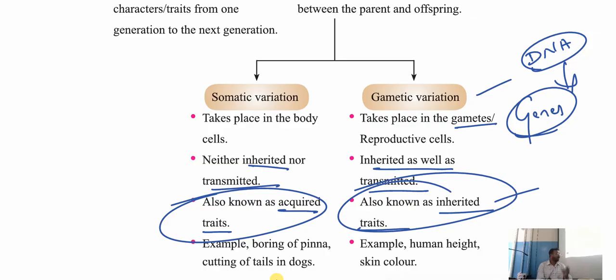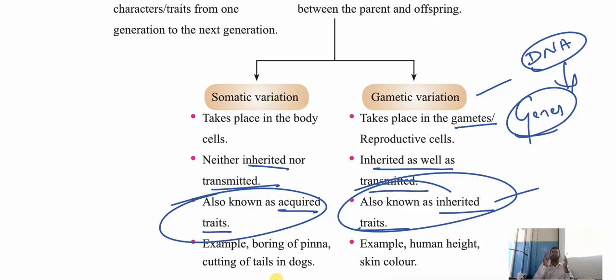Example: his father was a doctor, but his son doesn't like to become a doctor. Why is this? When his parents were doctors, the children should also be doctors. But why is his child not accepting to become a doctor? You understood our point? Because of acquired traits. There is no problem in that. It's not compulsory that we have to become like our parents.